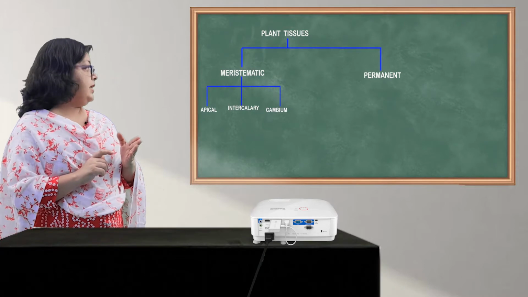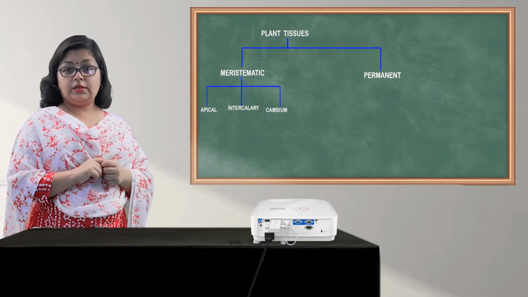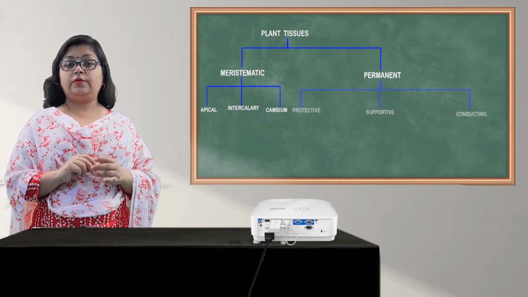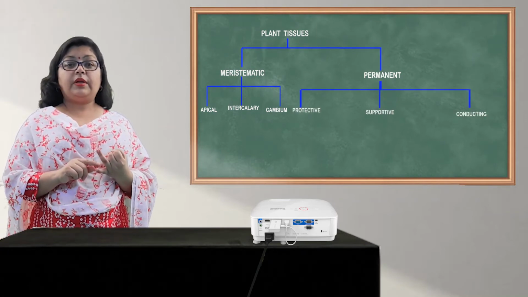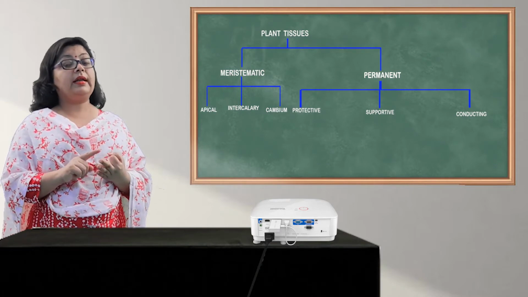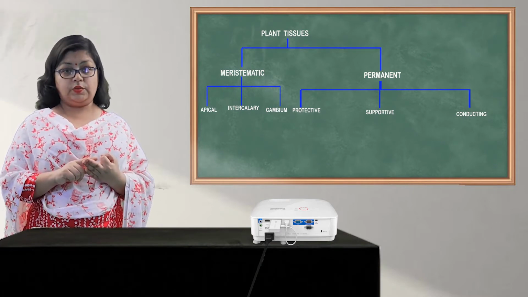Then we come to the second type, that is the permanent plant tissues. These permanent plant tissues are divided into three parts: the protective permanent tissues, the supportive permanent tissues and the conducting permanent tissues.